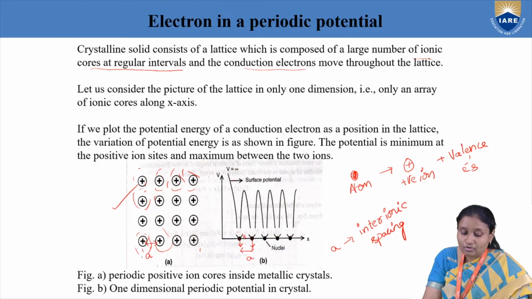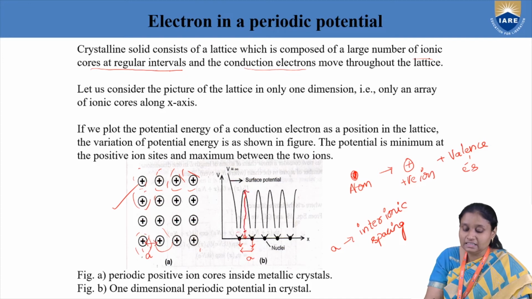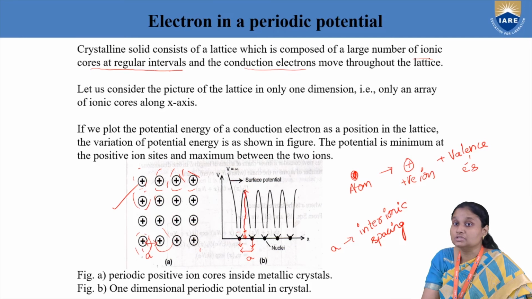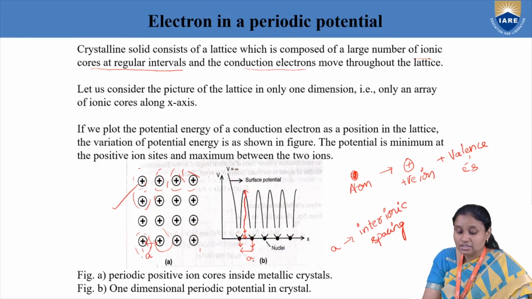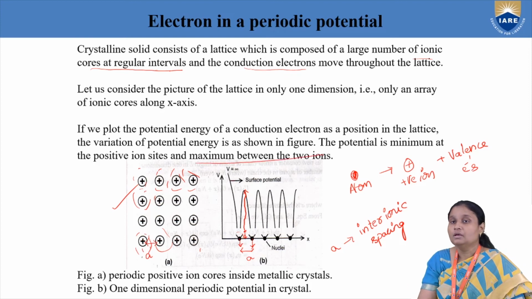When my electron is exactly in the middle between two adjacent positive ions separated by interionic spacing a, the potential is going to be maximum, because of electrostatic interaction between the electron and positive ions.